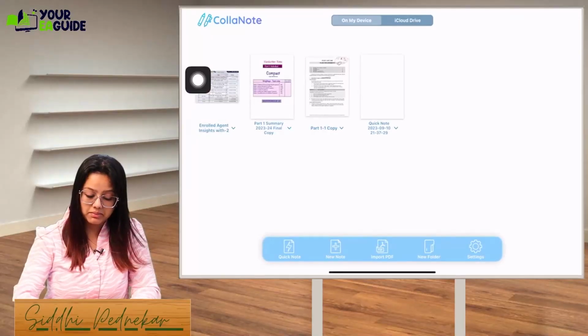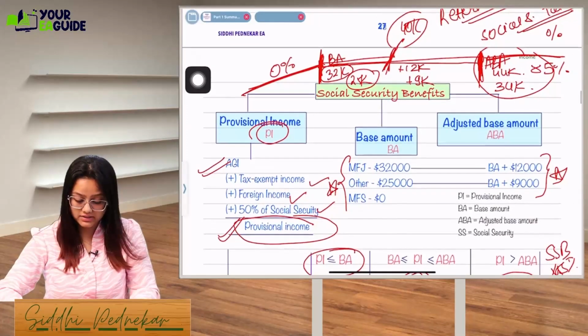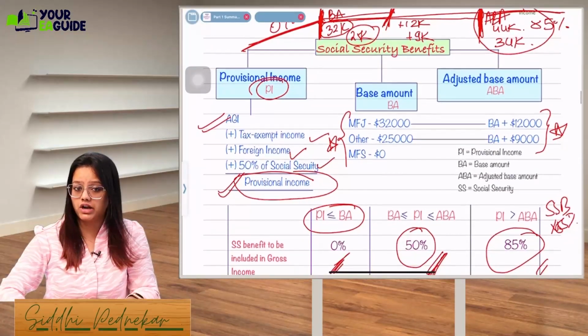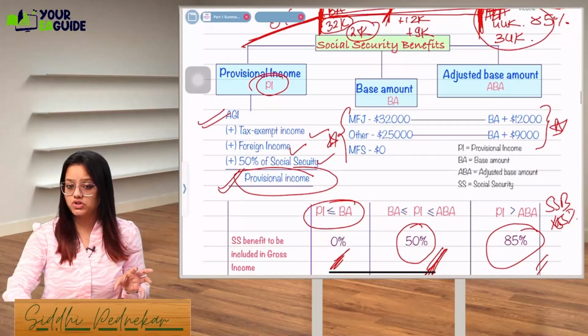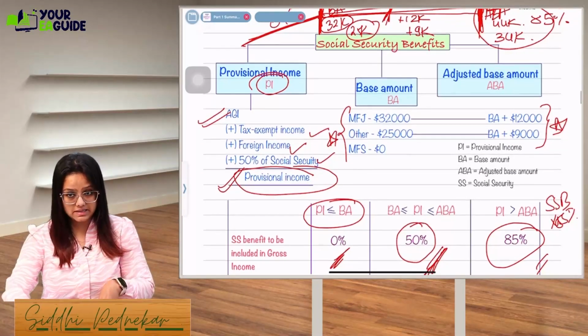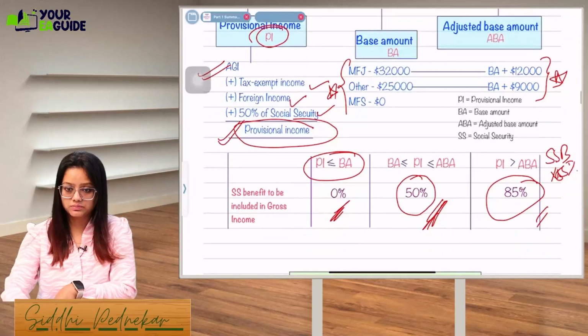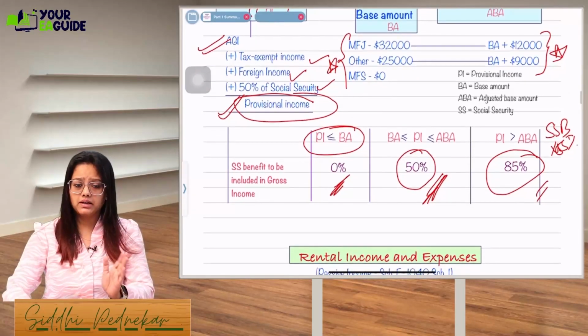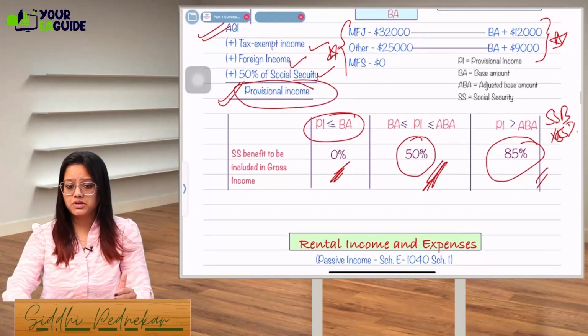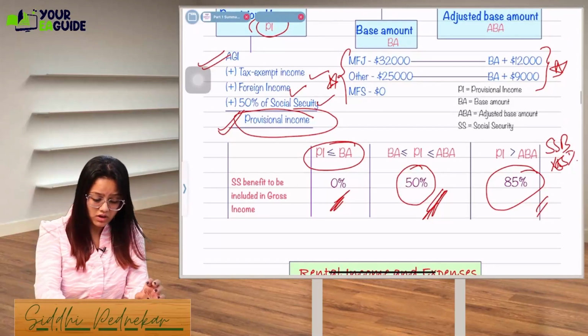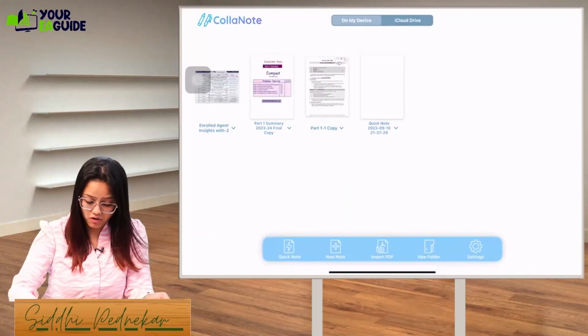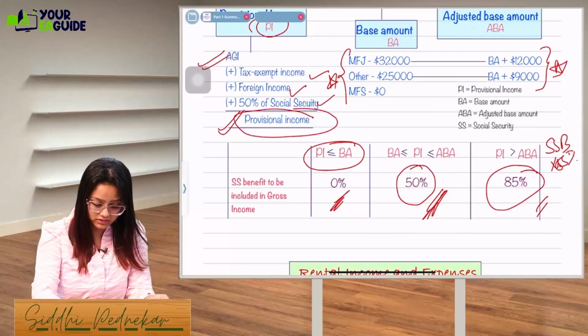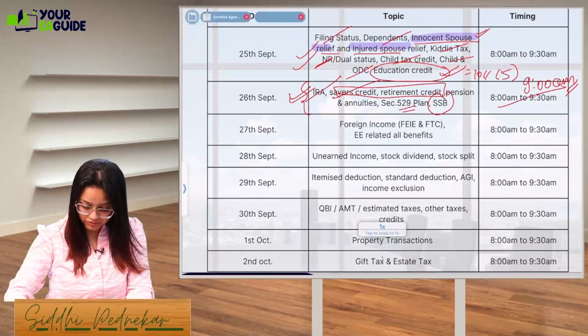Okay, so coming back to our book, regarding the social security benefit, we have understood that we have to compare the provisional income with the base amount and adjusted base amount. It will be taxable accordingly, 0%, 50% or 85%. Got it, guys? So that's it for the retirement topic. I think we have covered it.